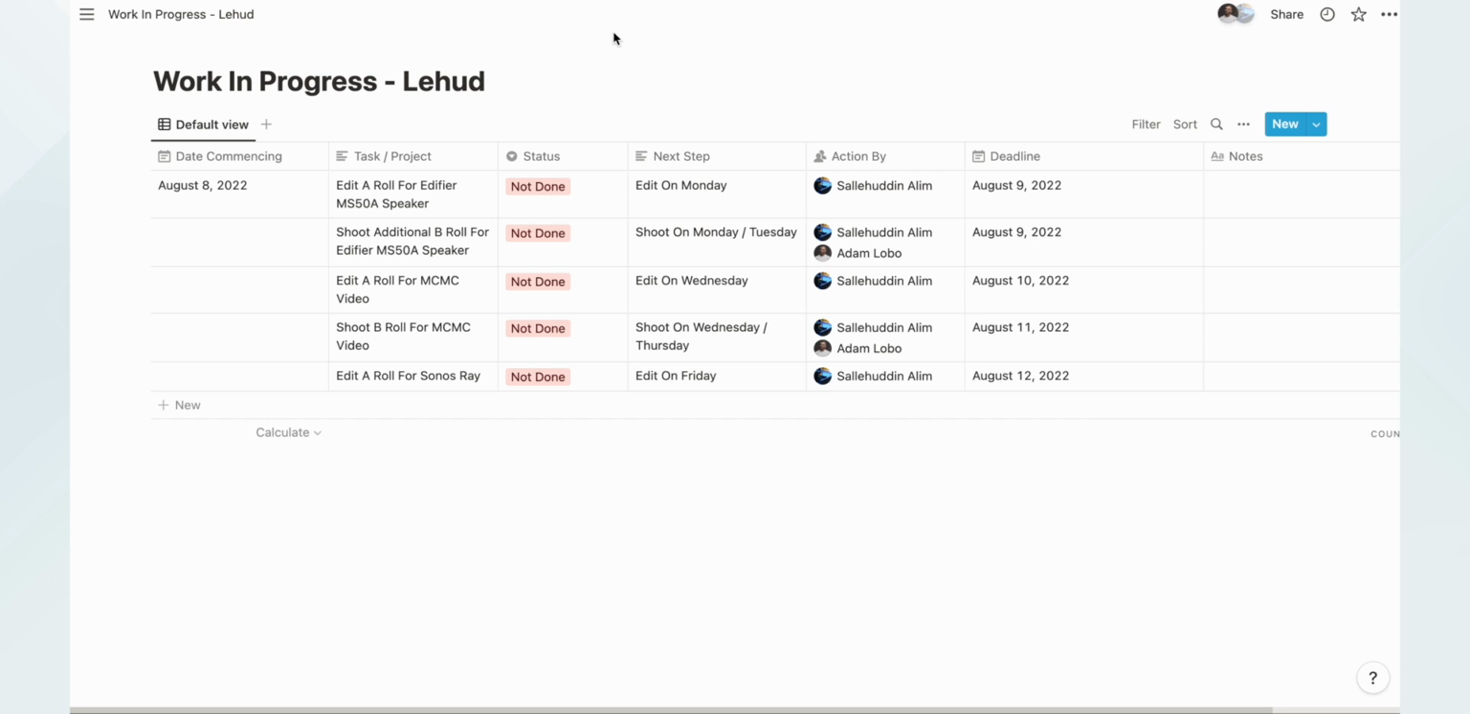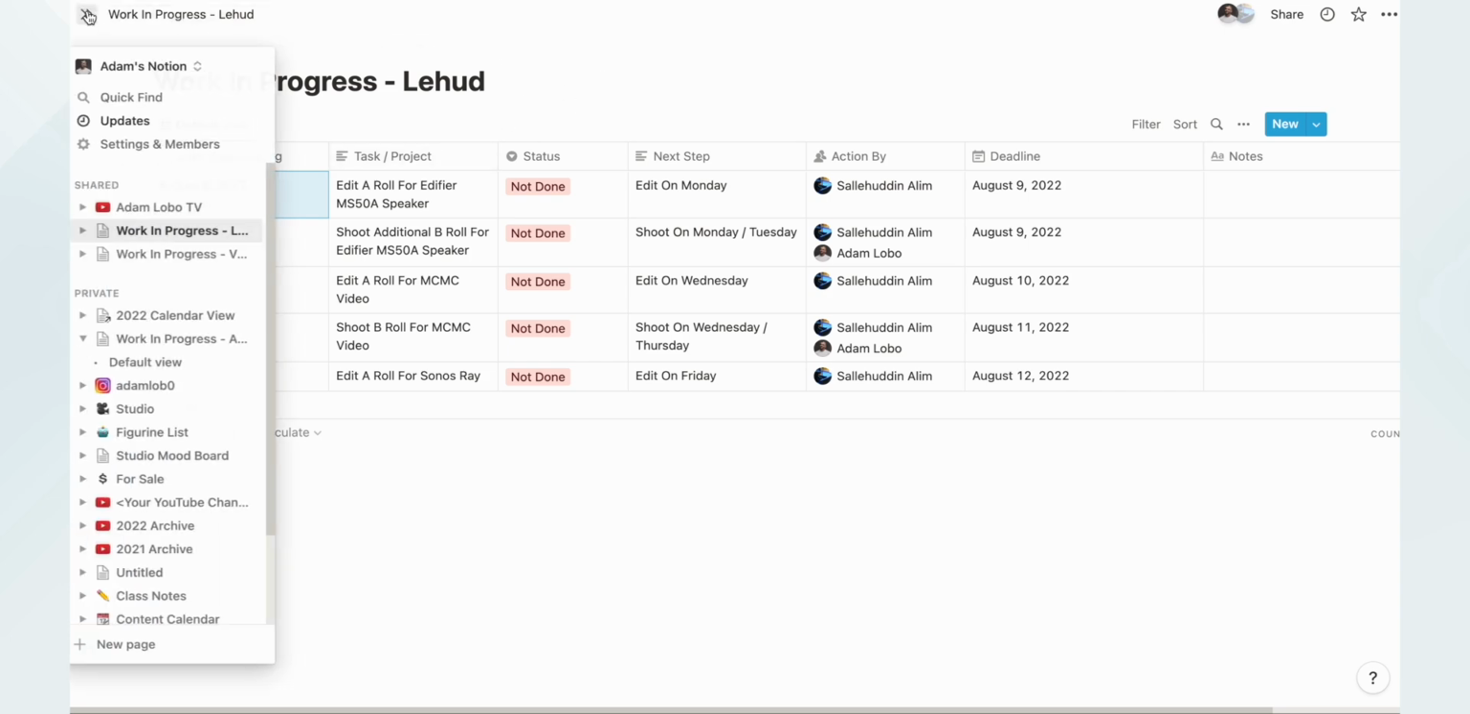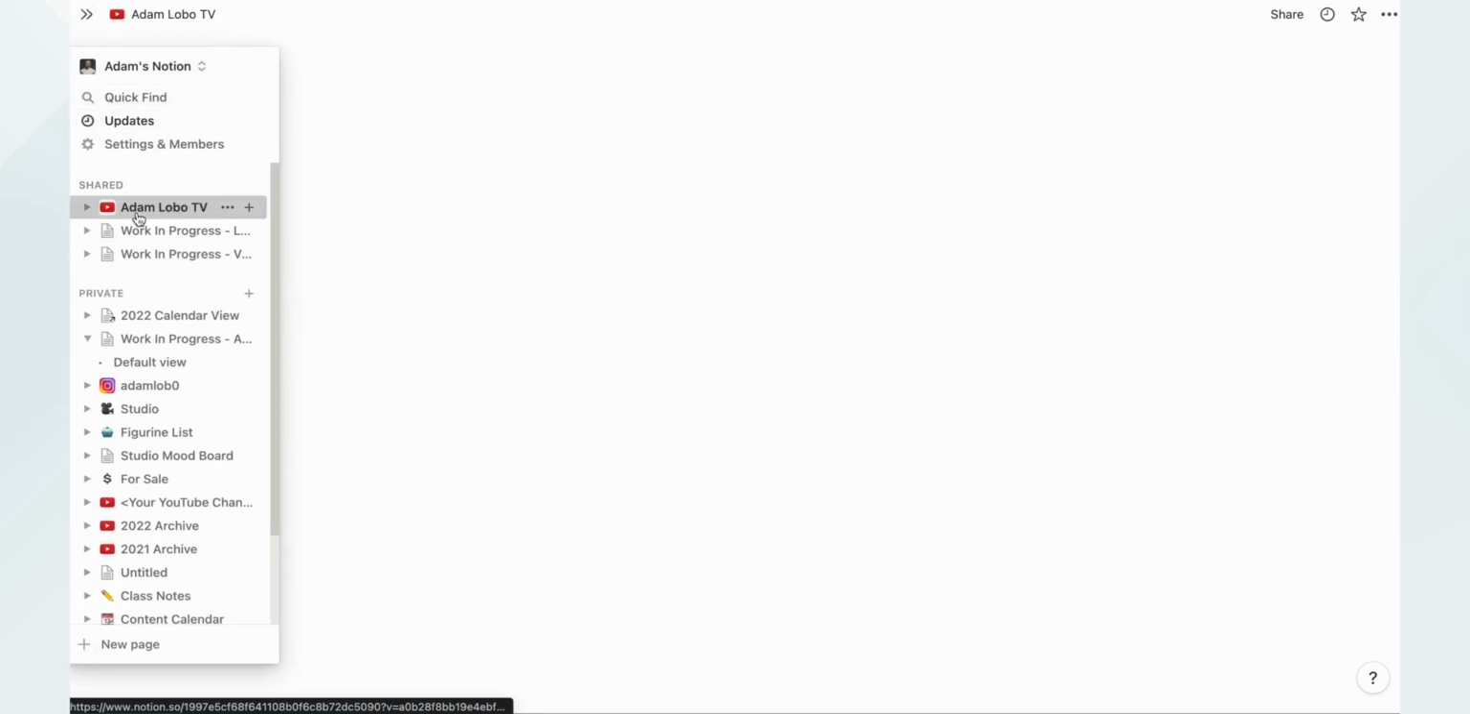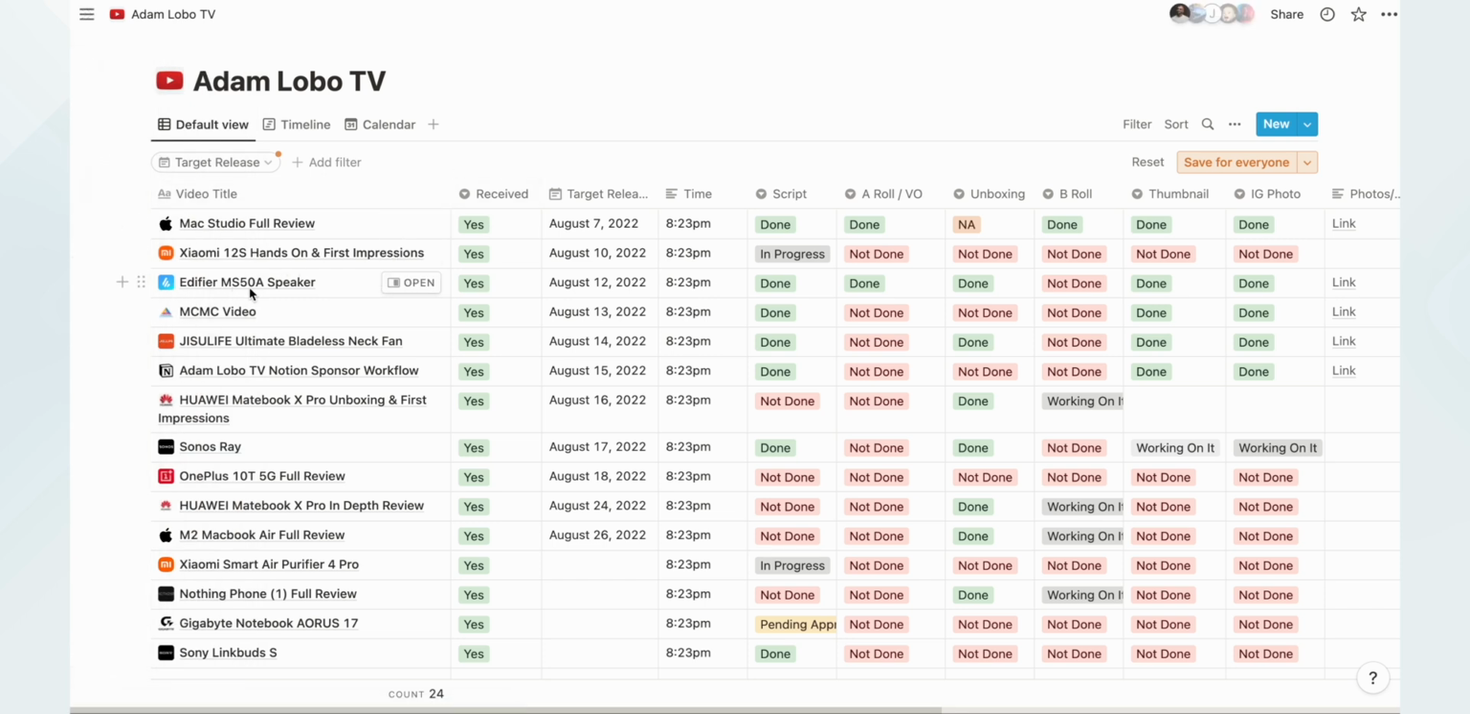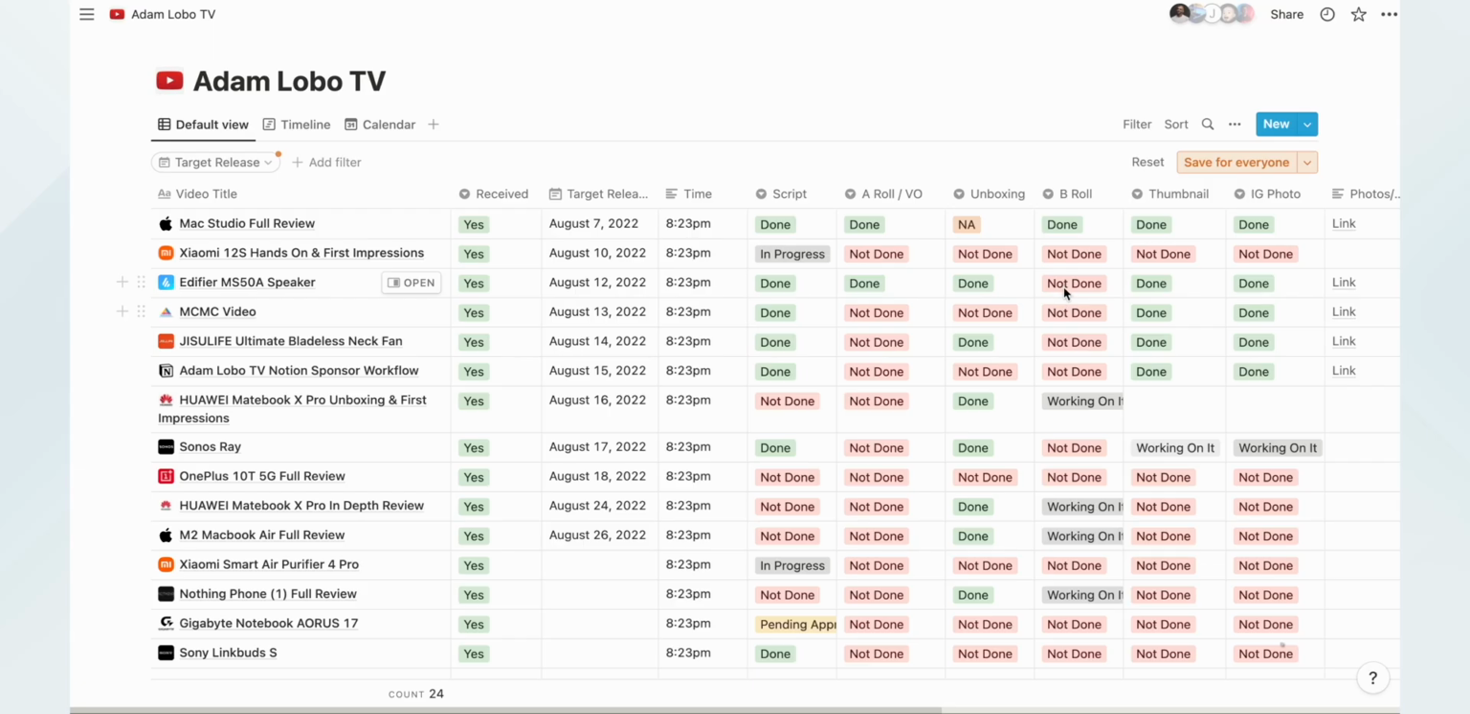entire week. So I put here date commencing 8th of August, which is tomorrow, or right now it's 12:22, so it's later. And then the task and project, I put here edit A roll for Edifier MS50A speaker. Why have I done the A roll? You go over here, and if you see, based on that Edifier MS50A speaker, the A roll has already been done, which means that yes, he can already edit that, but the B-roll is not done.